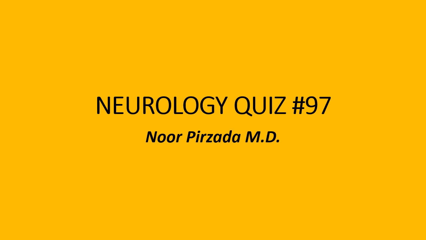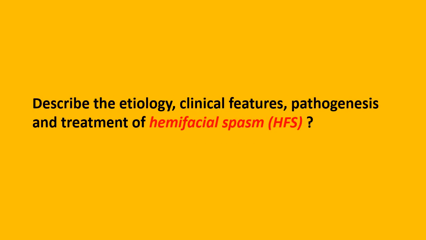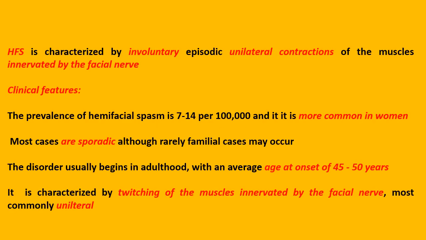Neurology Quiz number 97. Describe the etiology, clinical features, pathogenesis and treatment of hemifacial spasm or HFS. HFS is characterized by involuntary, episodic, unilateral contractions of the muscles innervated by the facial nerve. Clinical features: the prevalence is 7 to 14 per 100,000 and it is more common in women.